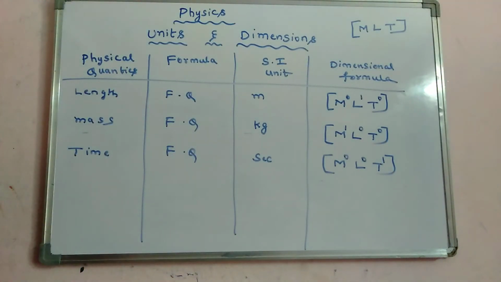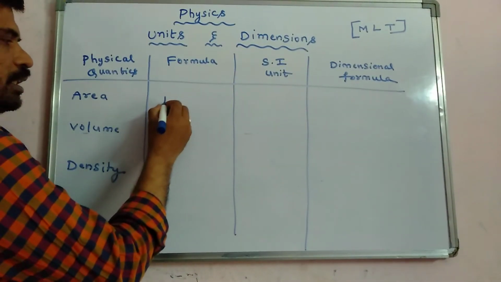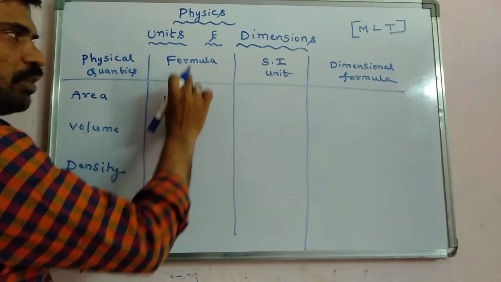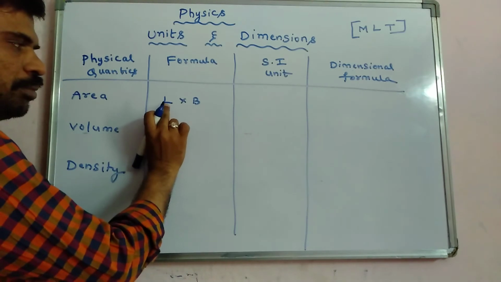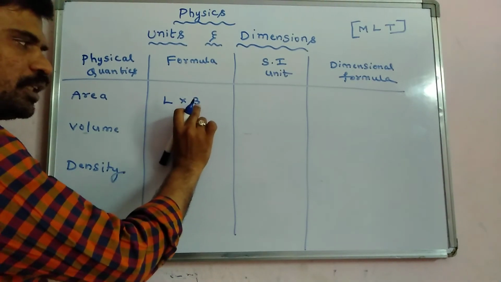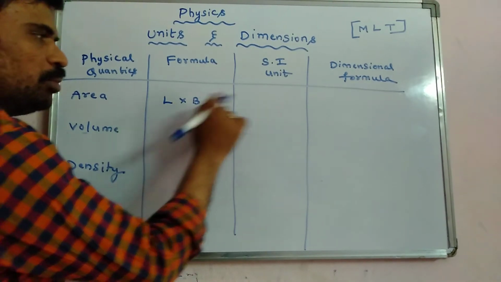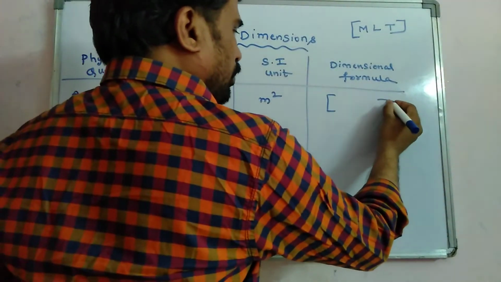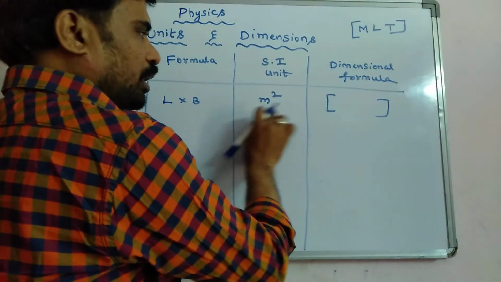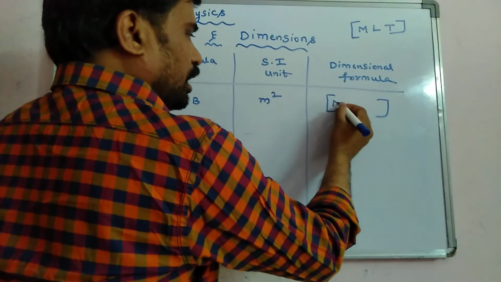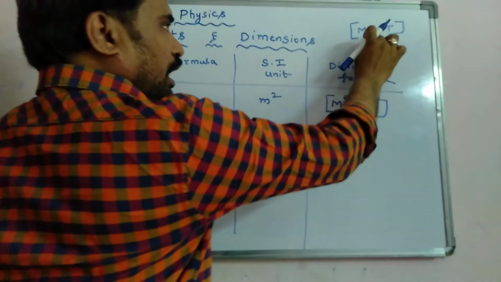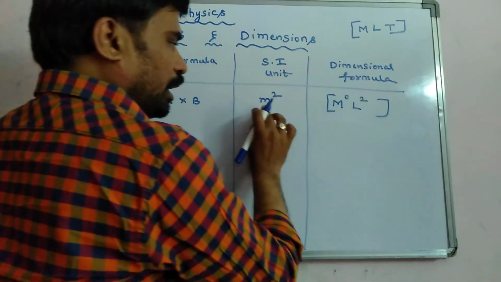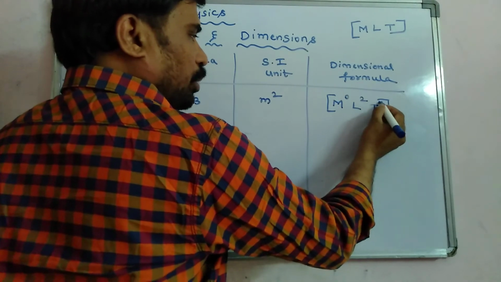Right. For area, the formula is length into breadth, and from the formula we can write the SI unit. Length is measured in meters, breadth also in meters, meter into meter, meter square. The dimensional formula is very simple: no mass, M power 0; length has 2 units, so power 2; no time, T power 0.